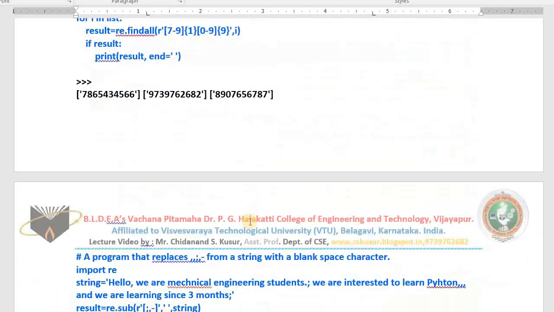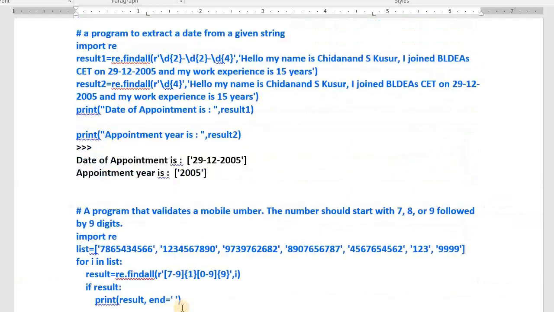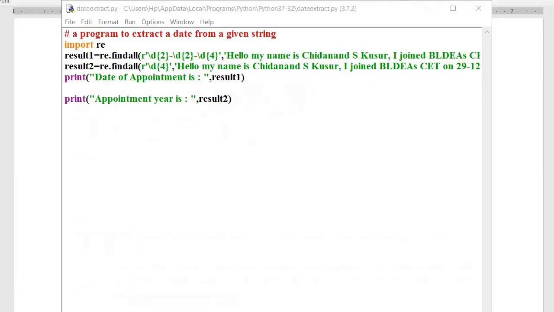This is very interesting. I will run this program and I will show you first. I run this program. Okay, dear students, come back. Already I have written the program named dateextract.py. I have written the comment, a program to extract date as well as year from the given string, and I am trying to import the re module.